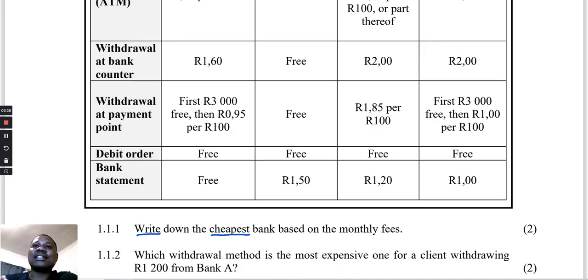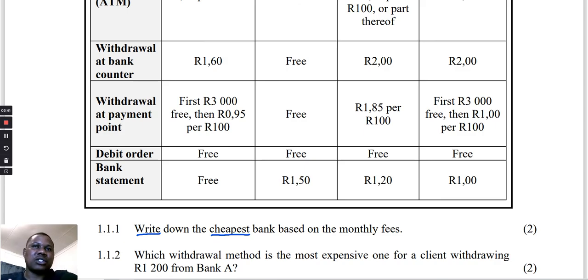It tells us that we must write the cheapest. For instance, you go to the shop and they are selling two types of bread, white bread and brown bread. The white bread is 20 rand, and the brown bread is 15 rand. Which one is the cheapest? The one with the lesser amount.